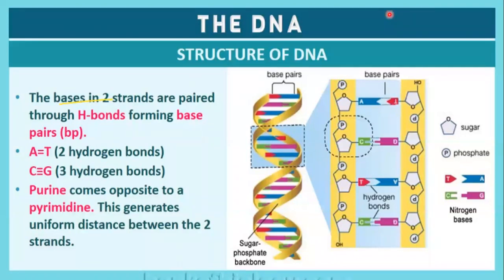One second, I think my pen was not working, and now I have corrected it. Yes, it's working. The bases in two strands are paired through hydrogen bonding. A to T is 2 hydrogen bonds, and C to G is 3 hydrogen bonds. That is, adenine pairs with thymine using 2 hydrogen bonds, and cytosine pairs with guanine using 3 hydrogen bonds.